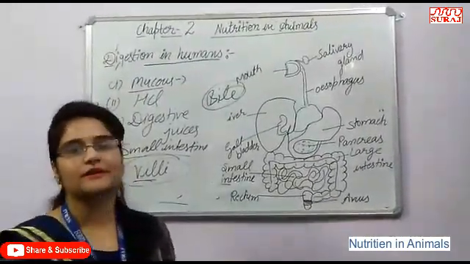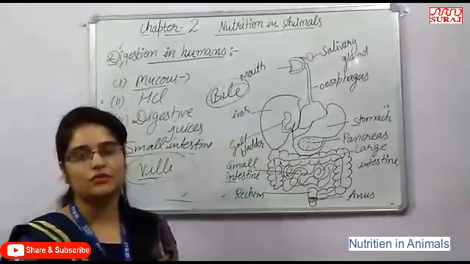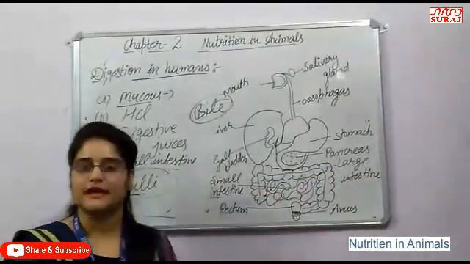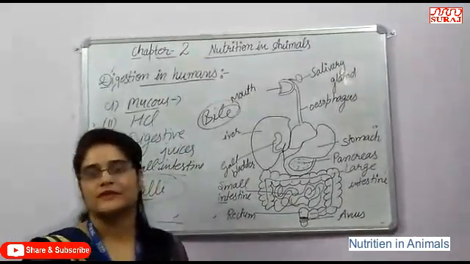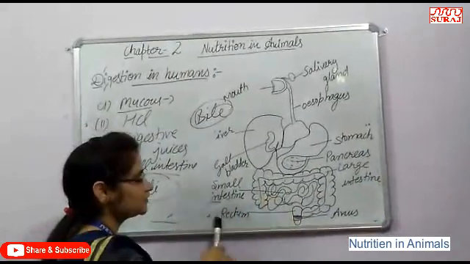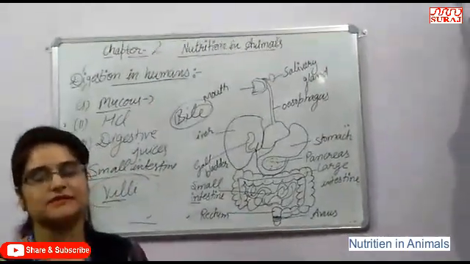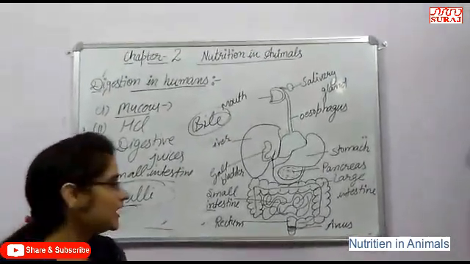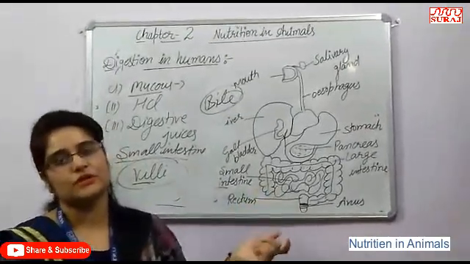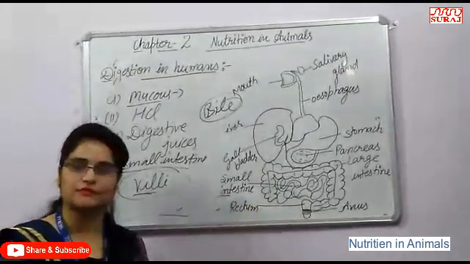But all the food that we eat is not digested by our body. Some part of the food that is not digested is transferred into the large intestine. In the large intestine, the water from the food is absorbed, and then solid waste remains. This solid waste is then stored in the rectum. Okay, and at the time of egestion, when we want to remove it from the body, it is ejected from the anus. It is the opening of the body from which the undigested food is removed. This is the last step of nutrition.